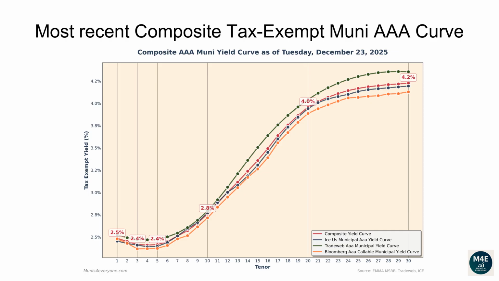The one-year composite tax-exempt yield is 2.49%. The two-year yield is 2.45%. The three-year yield is 2.42%. The 5-year yield is 2.42%. The 10-year yield is 2.76%. The 20-year yield is 3.96%. The 30-year yield is 4.23%.